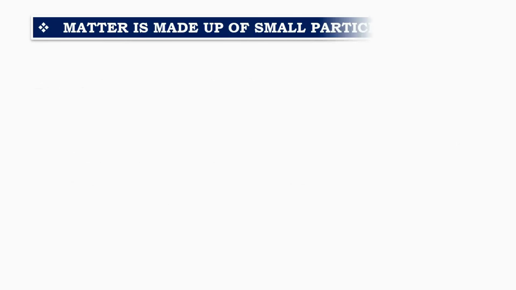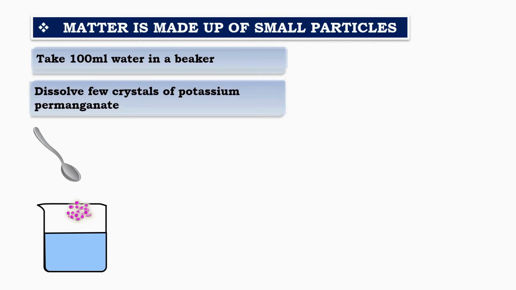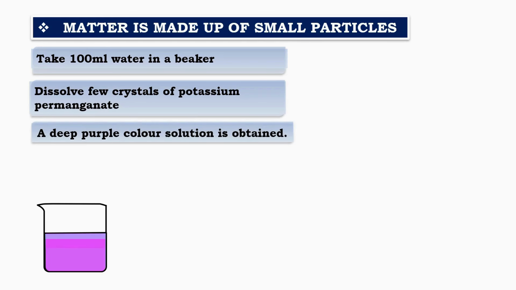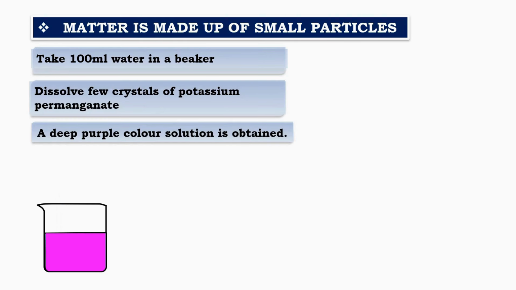Understanding matter and small particles. Let's begin with a simple experiment. Take 100 milliliters of water in a beaker and dissolve a few crystals of potassium permanganate. As you mix, a deep purple color solution will form. This is a great demonstration of how matter, even in tiny amounts, can have a large effect.